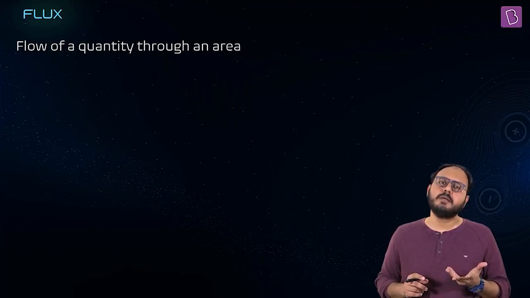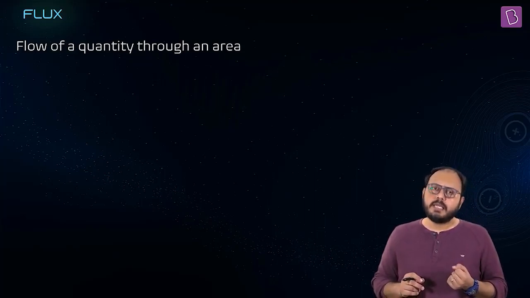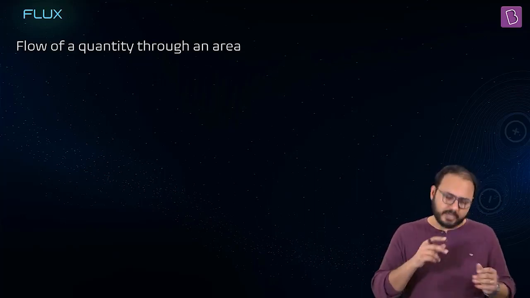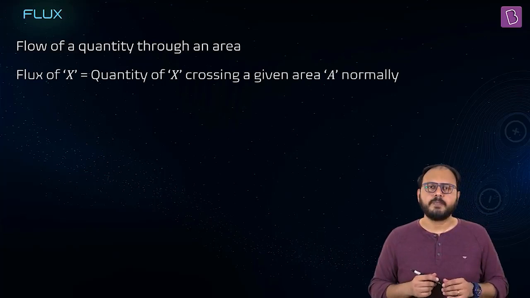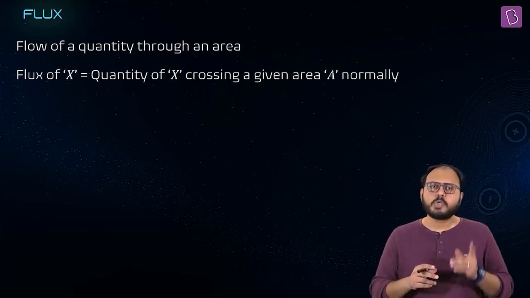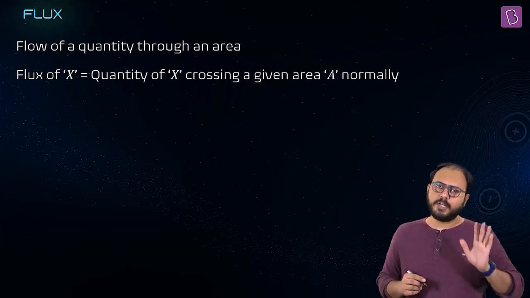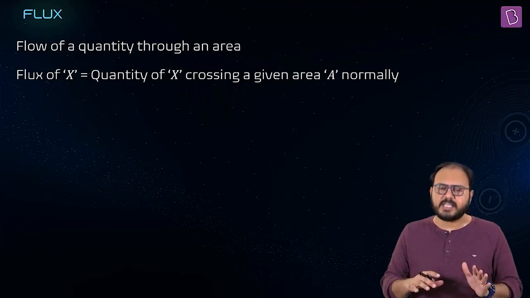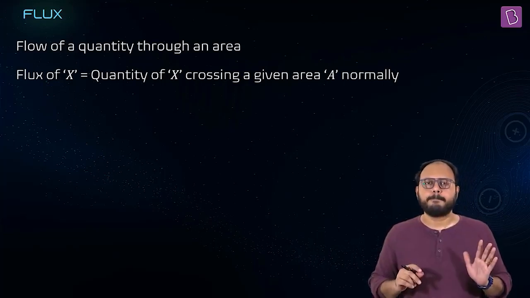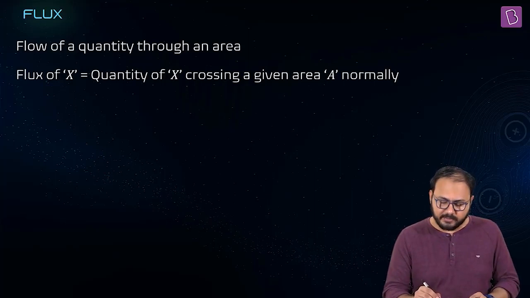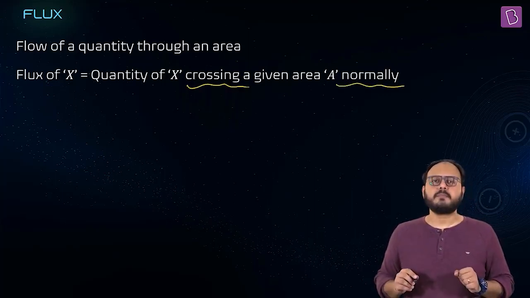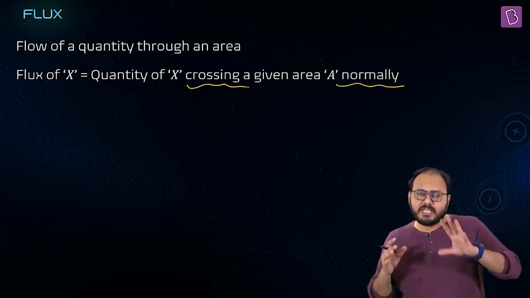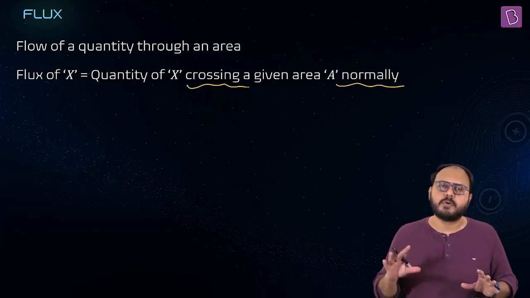Good question. Through an area. Achha. So basically you are trying to make people run hoops around. Ha. I am precisely doing that. Wait for the diagram. So flux of x. This x is what, sir? We'll put it later. So the flux of x means the quantity of that x crossing a given area normally. Keywords: crossing normally. When something is crossing an area normally, whatever has crossed is called the flux of the quantity.